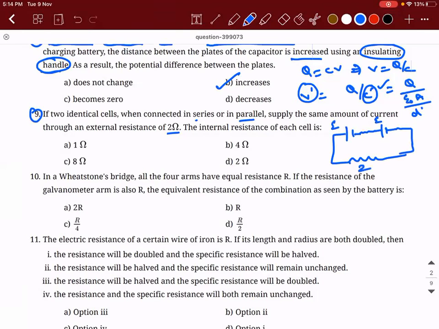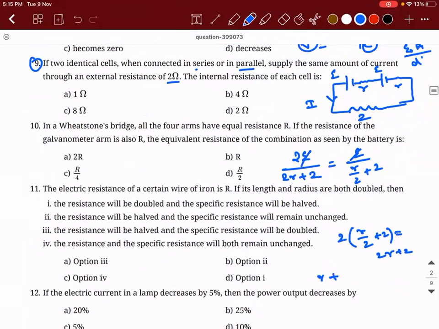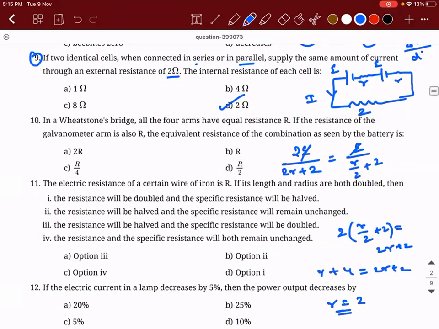If I say the EMF here is E and the internal resistance is small r and r, what will be the value of current in the first case? Is it not 2E divided by 2 times small r plus 2? This value is equal to, what will be the EMF in the case of parallel connection? E divided by, what will be the equivalent resistance? It will be r by 2 plus 2. So E and E will get cancelled. So 2 times r by 2 plus 2 is equal to 2r plus 2. So r plus 4 is equal to 2r plus 2. r is equal to 2. This is the answer. I hope you guys got it right.